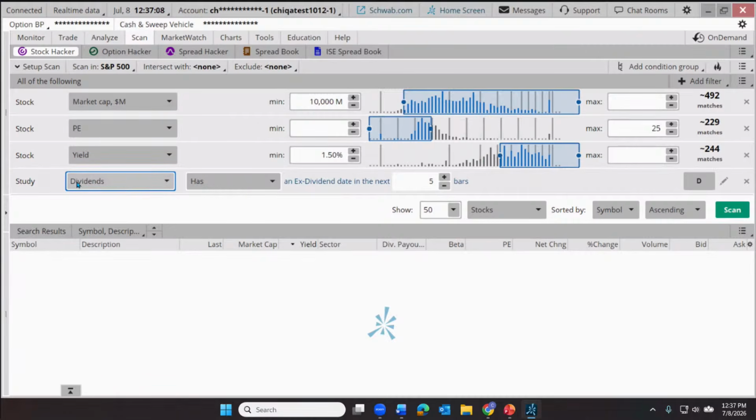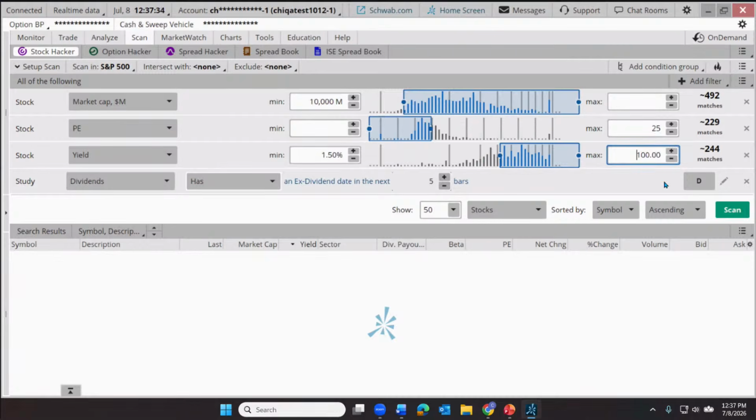As we select that from our study menu, you'll notice it says, let's just read this as a sentence. So the stock we're looking for has an ex-dividend date in the next 5 what? It says bars. What is a bar? Well, that's determined over here. So we could choose the next 5 weeks. We could choose the next 5 days. Let's just leave it at 5 days.